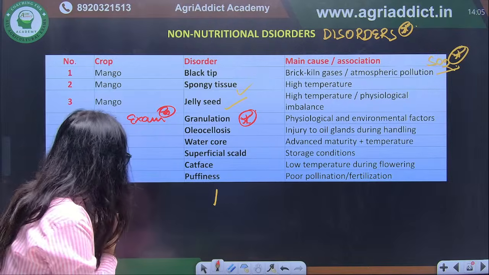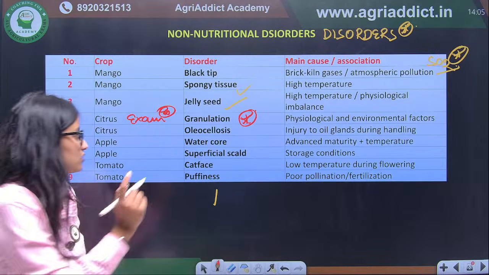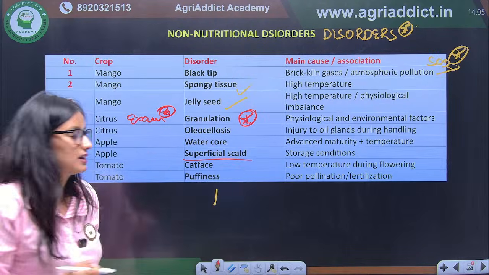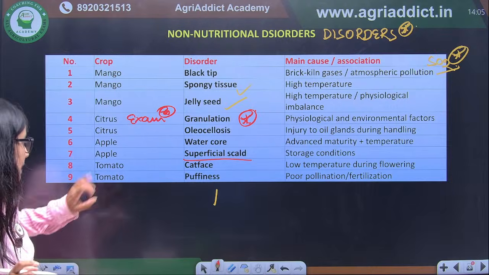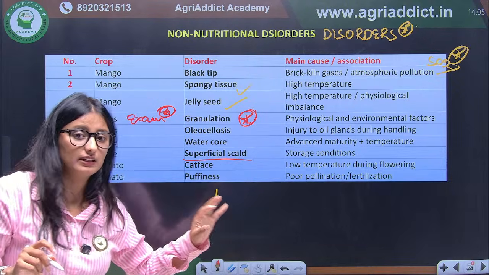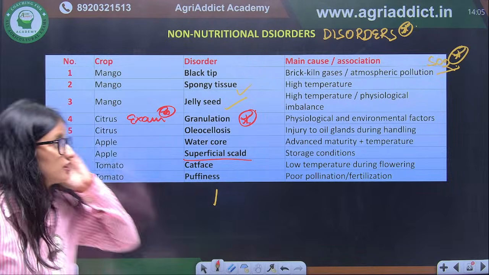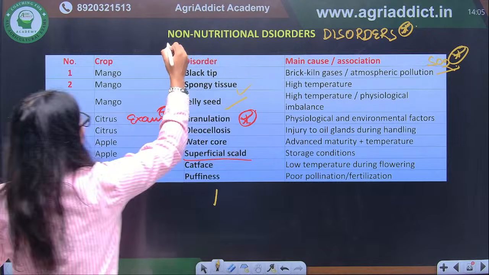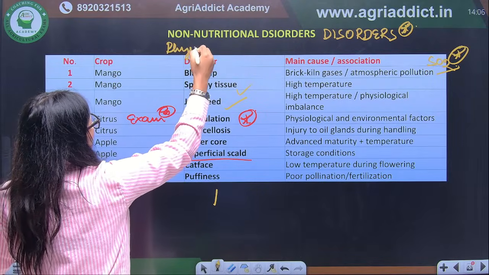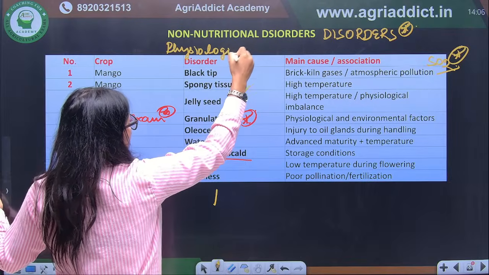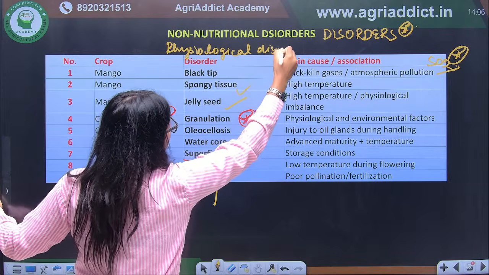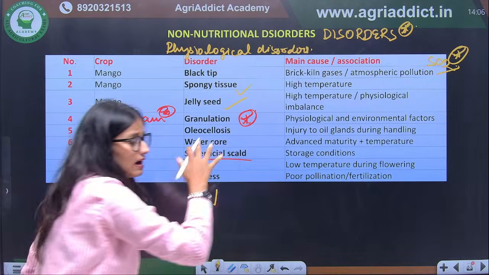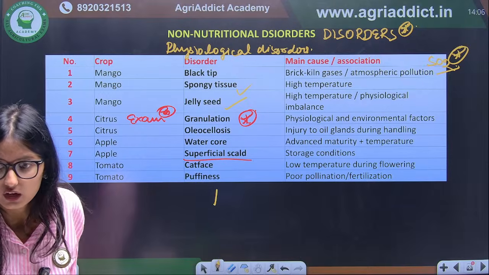When we talk about apple, water core and superficial scald are disorders of the apple, that is physiological disorders. These are non-nutritional, or we can say physiological disorders. So what is this physiological disorder? There is an environmental cause, not nutritional. Okay.